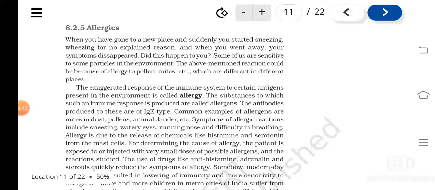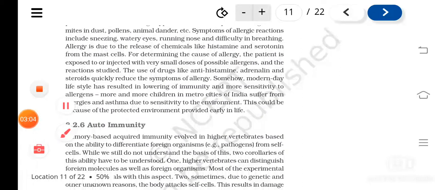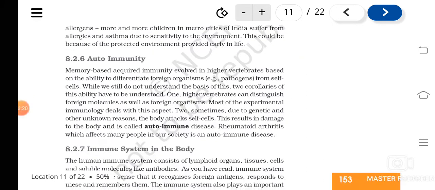Then I have told you about allergy. Allergies are actually an exaggerated response of the immune system to certain types of antigens. The antibody associated with this is the IgE type. Many substances can cause allergy, like pollen grains or dust. The things which cause allergy are known as allergens.